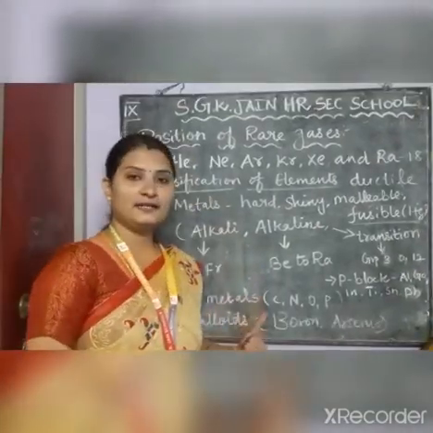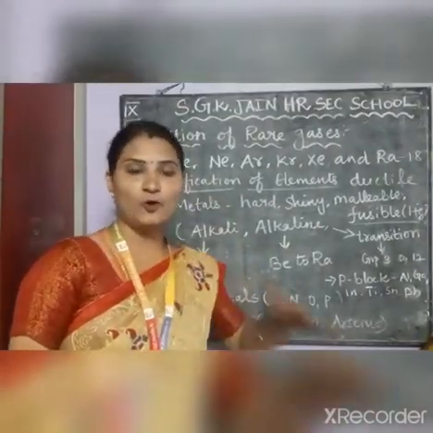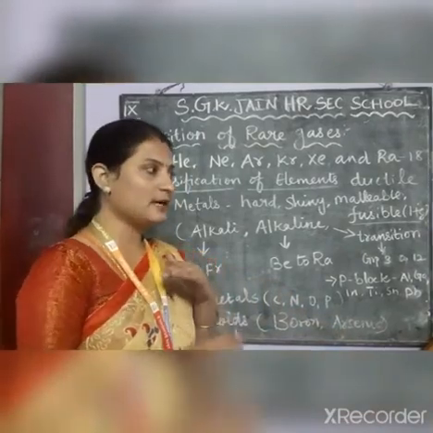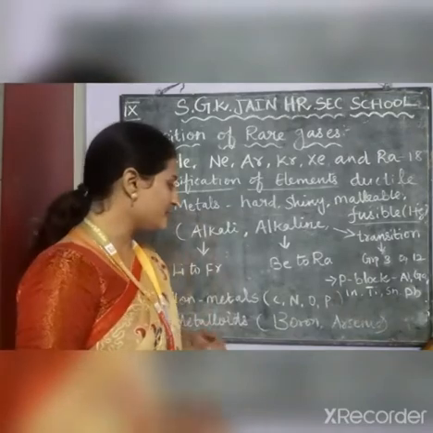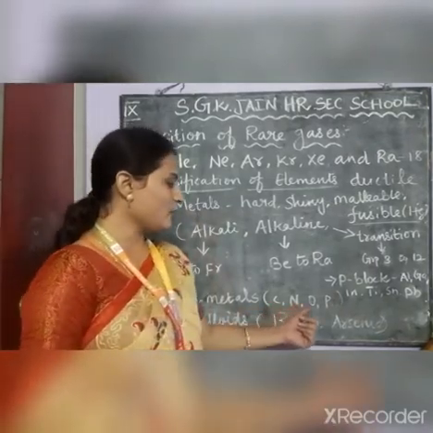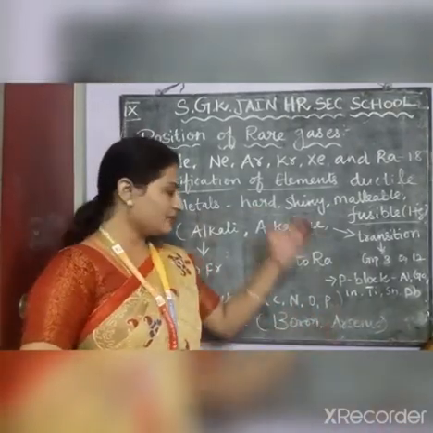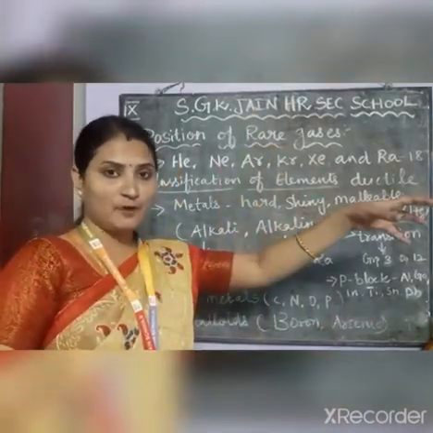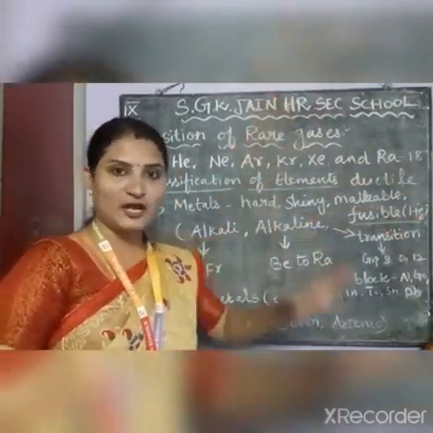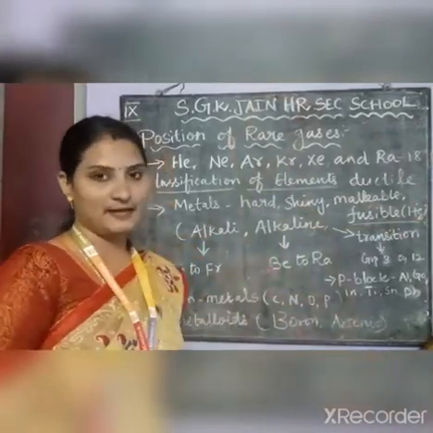Non-metals. Non-metals do not have any property of metals. They are completely opposite to the metal category. Some of the examples are carbon, nitrogen, oxygen and phosphorus. These non-metals are arranged in the P block elements, completely arranged under the P block in the modern periodic table.